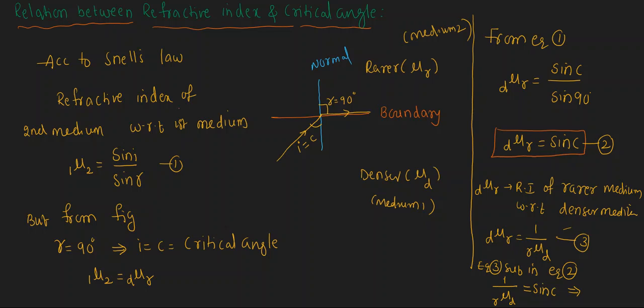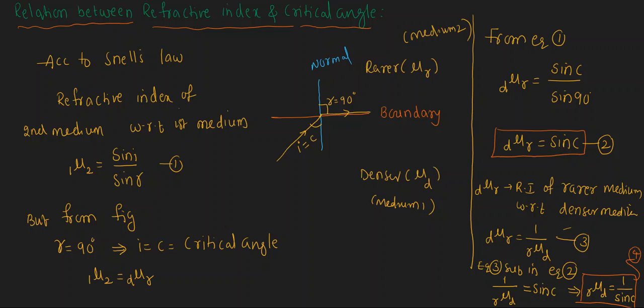Then when you write the rμd formula from here, we will get 1 by sine C. This is the final formula that we are getting here, that rμd is equal to 1 by sine C, and this is equation 4.